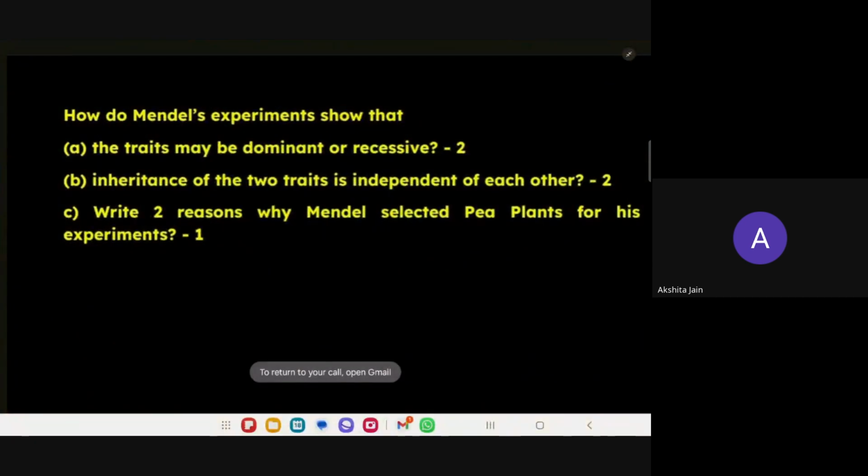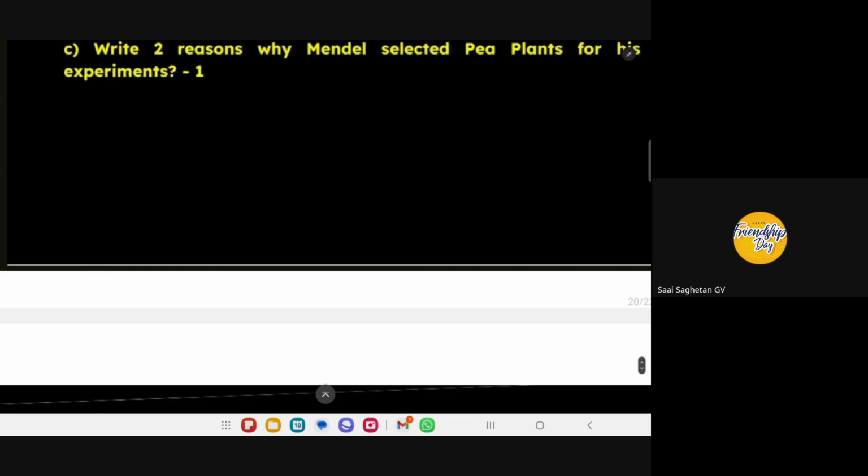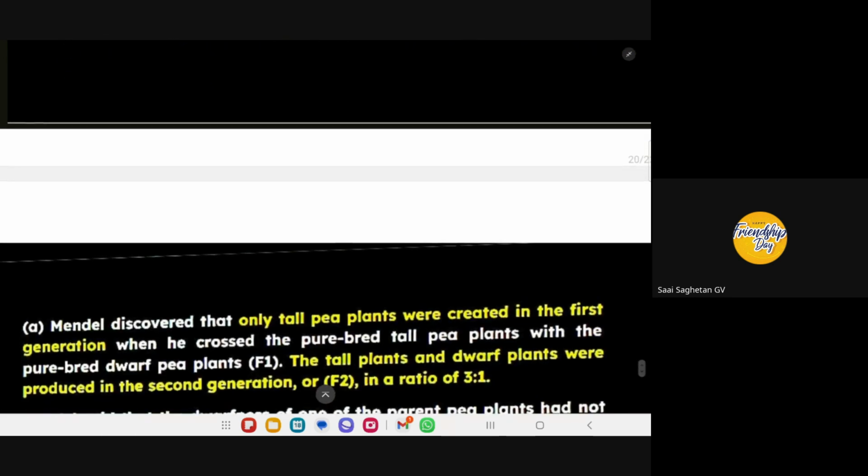Ma'am, when we cross two homozygous plants, we find that one will be dominant; in the hybrids it will show only one. If we cross tall and short, only tall will appear, tall will be dominant compared to short. So one is dominant and another is recessive. From that he said the traits may be dominant or recessive. The answer is this; read it, Sai.